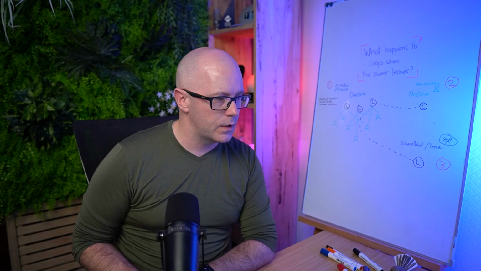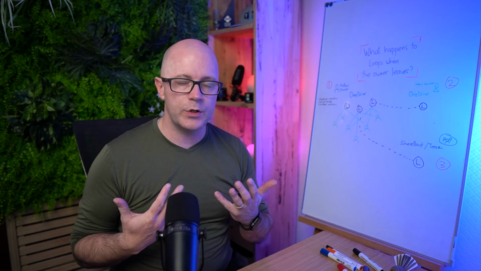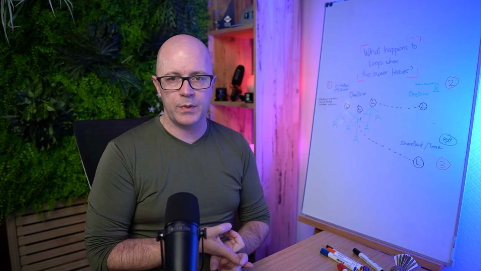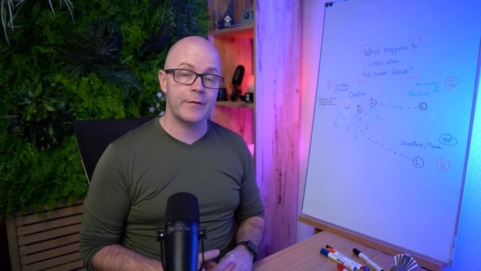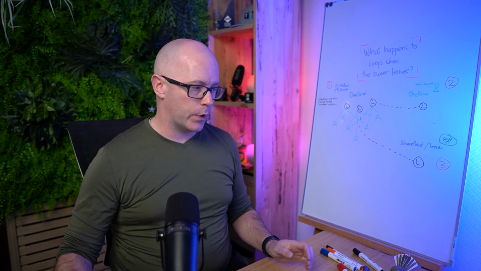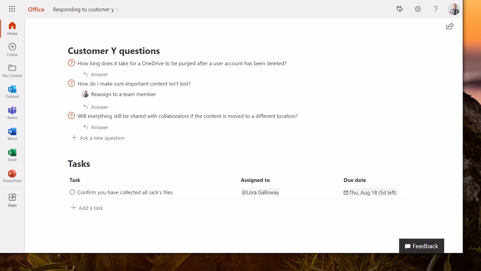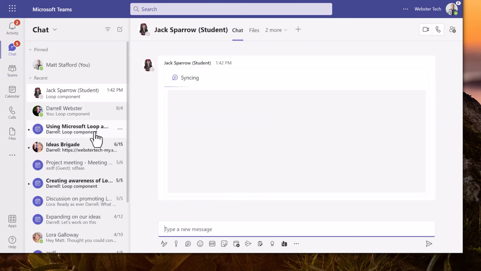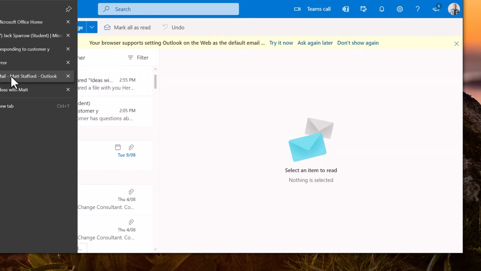Good. So what we're seeing here is that you can move the files over, that Laura had been assigned access to Jack's OneDrive and can move the loops over to different locations. But what it does do is it breaks that experience of being able to collaborate in that same conversation. So this loop is not going to load, it's going to keep syncing and throw an error eventually. And similarly with the email.